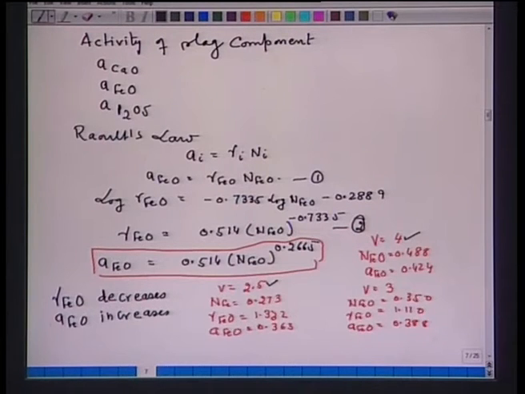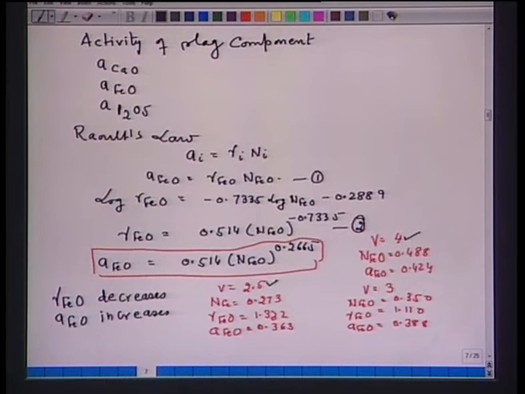So, that is the important consequence of this particular calculation: an increase in the V ratio, that is, an increase in the basicity, increases the activity of FeO, and one can understand that also. That means, if you consider the CaO FeO SiO2 system, then as we increase the amount of calcium oxide, the FeO becomes free and hence its activity increases. So, it is logical also.